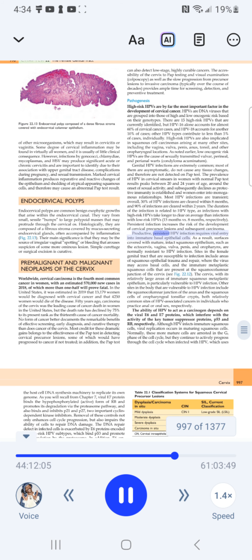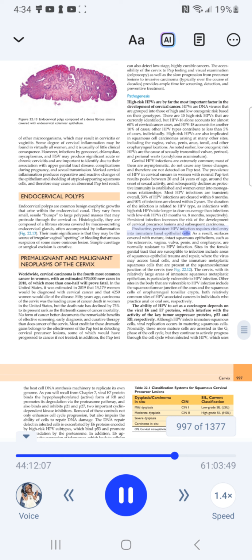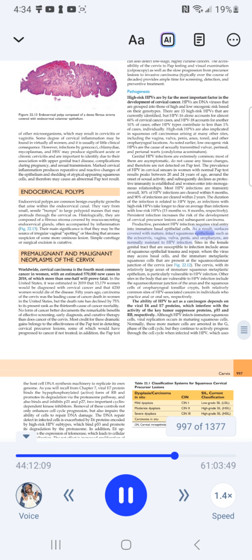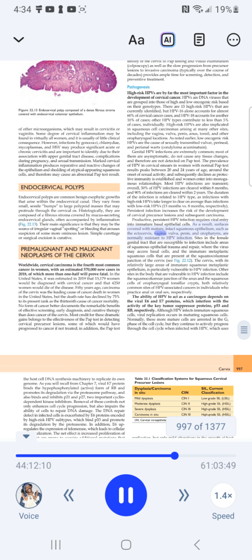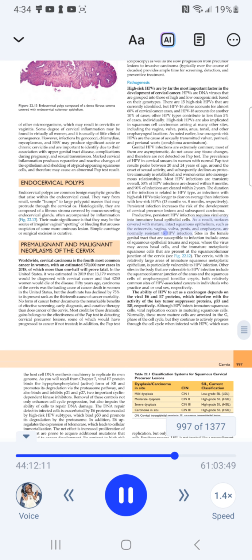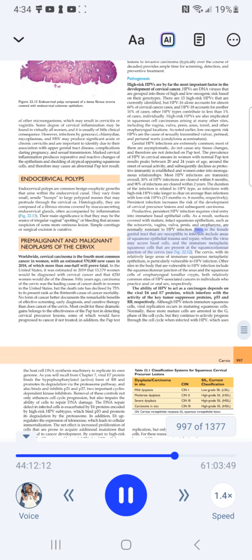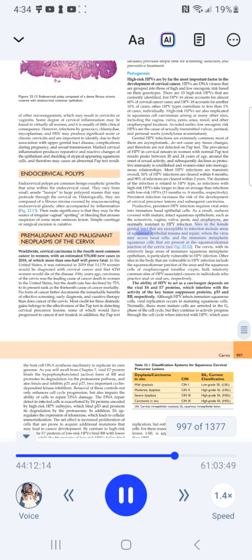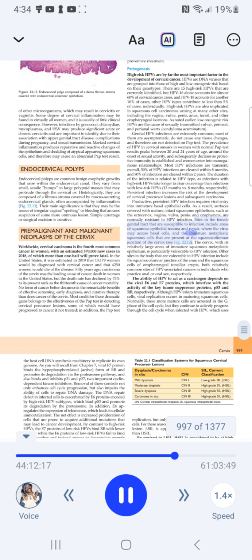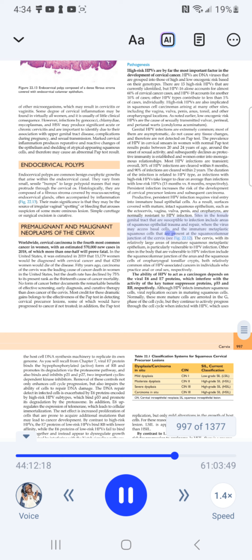Productive, persistent HPV infection requires viral entry into immature basal epithelial cells. As a result, surfaces covered with mature, intact squamous epithelium, such as the ectocervix, vagina, vulva, penis, and oropharynx, are normally resistant to HPV infection. Sites in the female genital tract that are susceptible to infection include areas of squamous epithelial trauma and repair, where the virus may access basal cells, and the immature metaplastic squamous cells that are present at the squamous-columnar junction of the cervix.